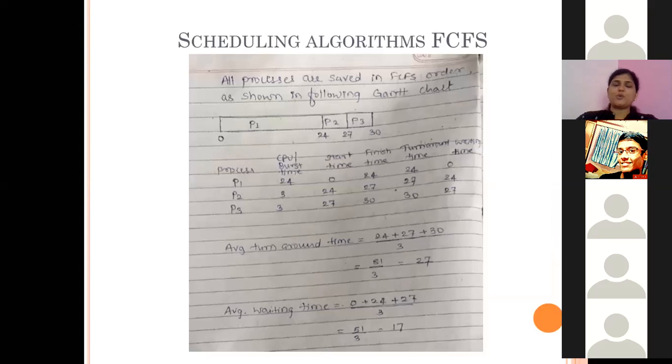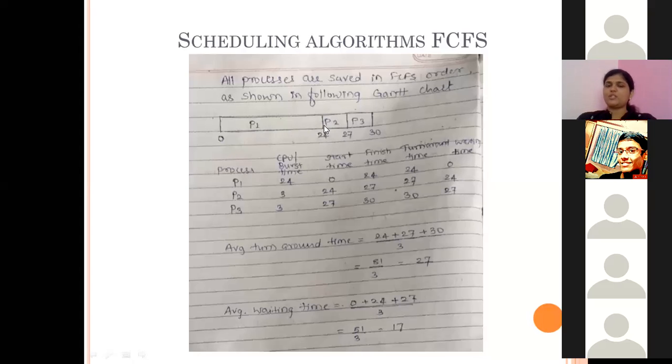Refer to this chart. Here, the first process, P1, will be there. This zero indicates the zeroth time unit. This is our assumption that at the system's zeroth time unit, process P1 starts its execution. It requires 24 time units, so it executes until 24.